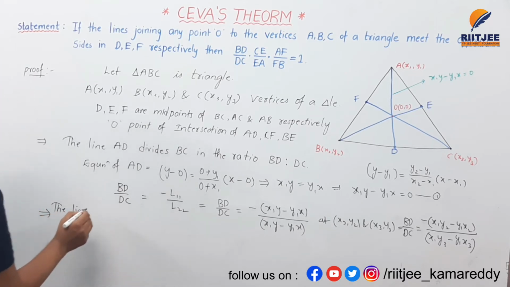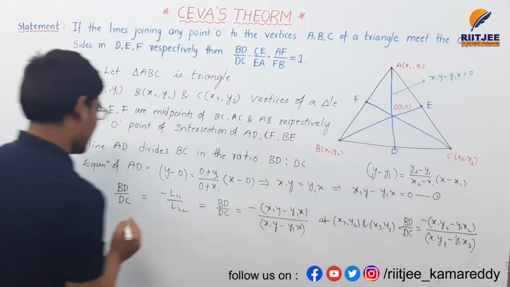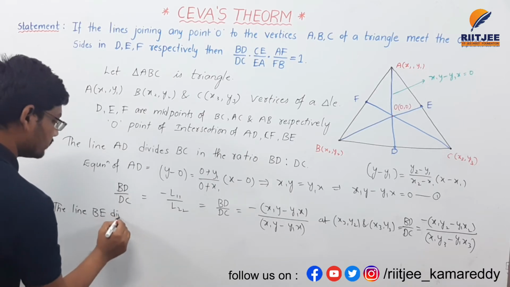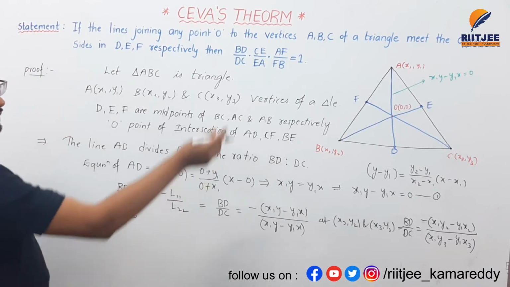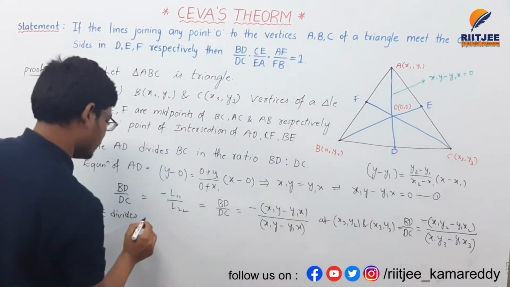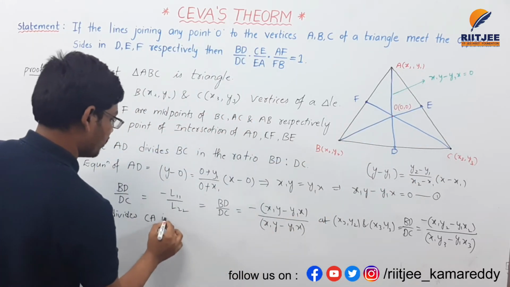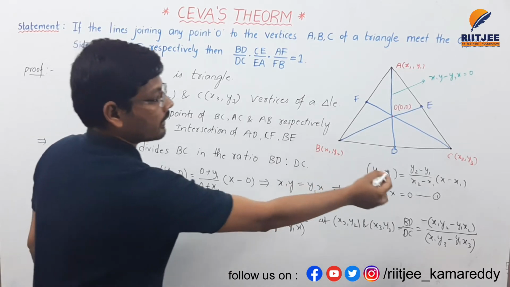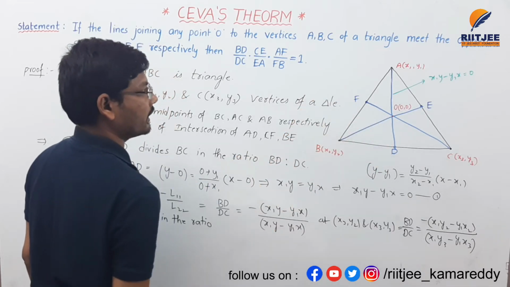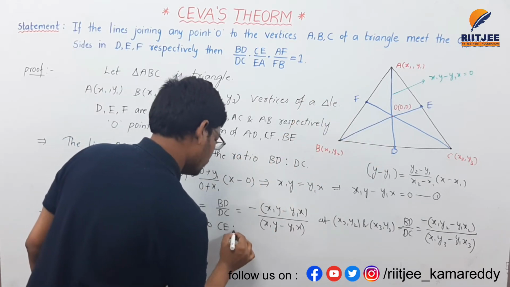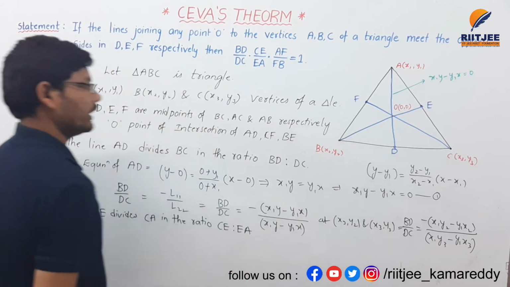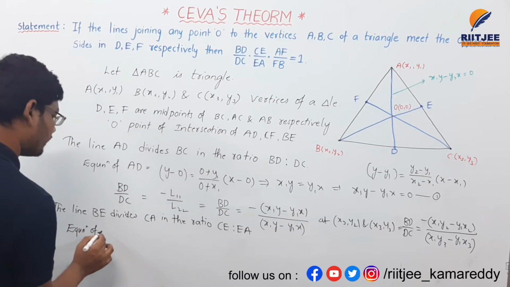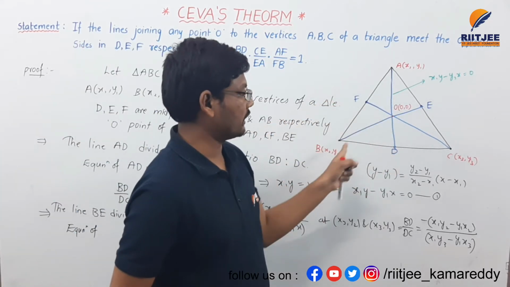The line BE divides the line CA in the ratio CE is to EA. In the same way, the line BE intersects the line AC in the ratio CE to EA. So now we find the equation of line BE.